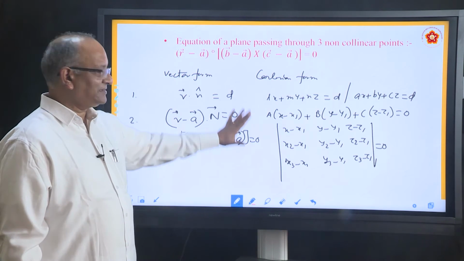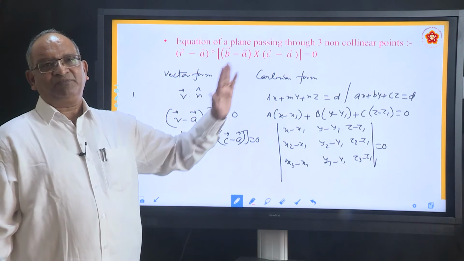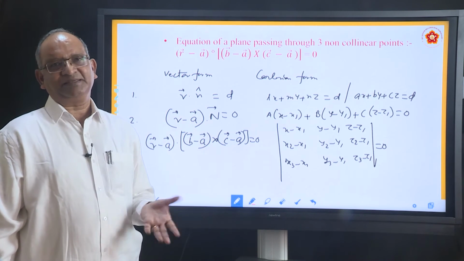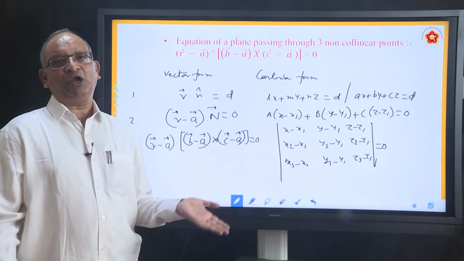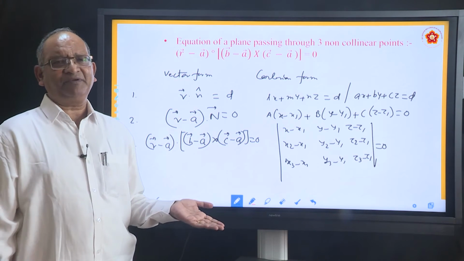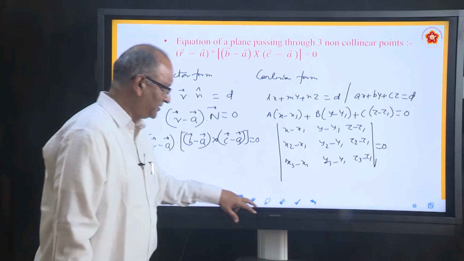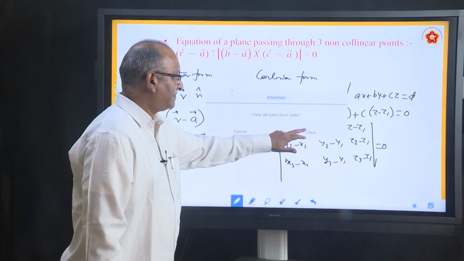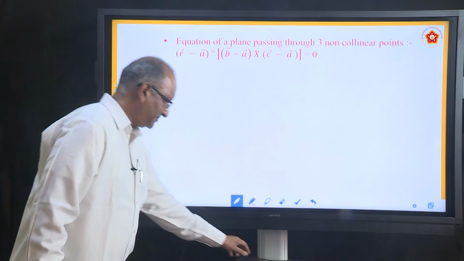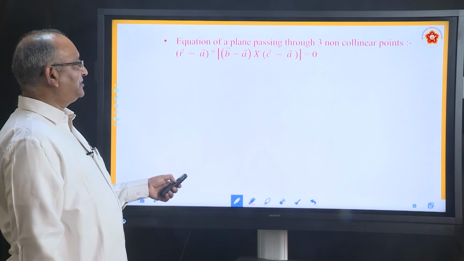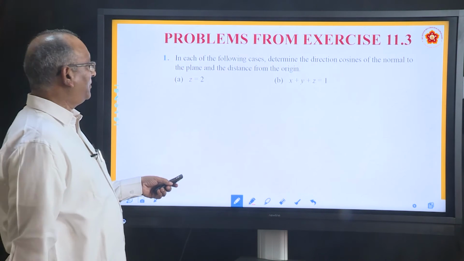If you remember this, every problem which we are going to take up will be very simple. If you do not remember, you will not be able to do it. Very simple equations, I am sure you will be able to remember. Now let us go to the problems. Very few problems we are taking up today, the remaining we will do tomorrow.